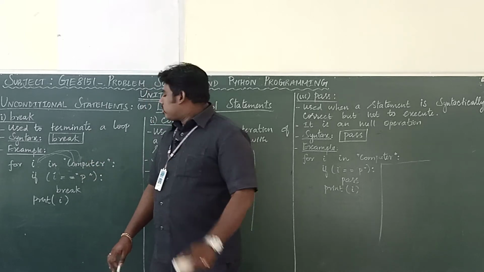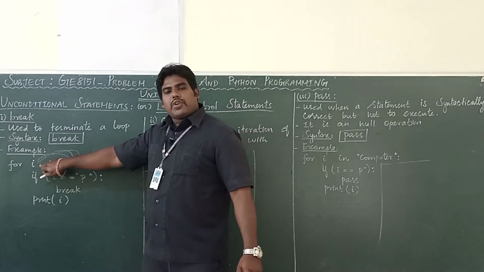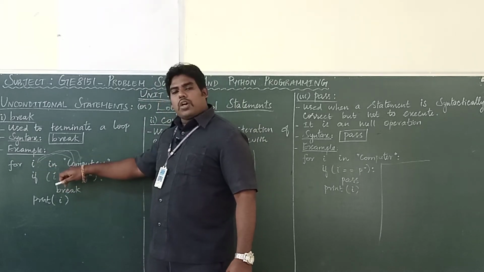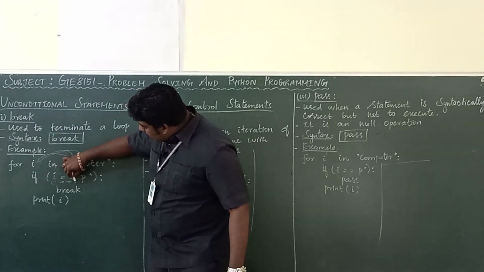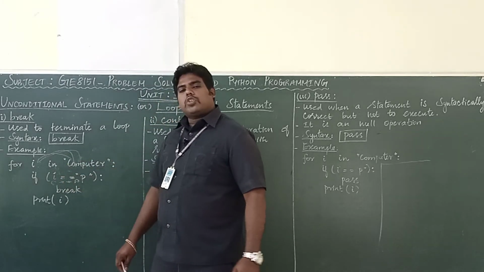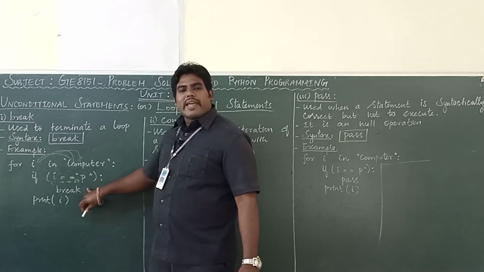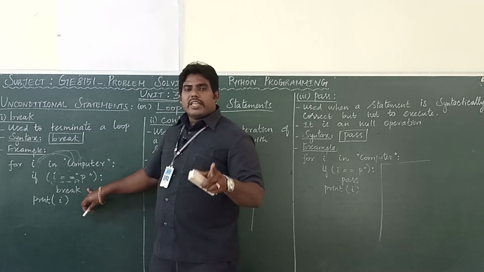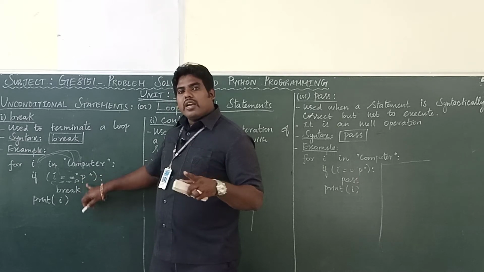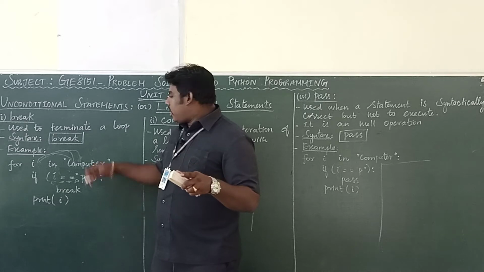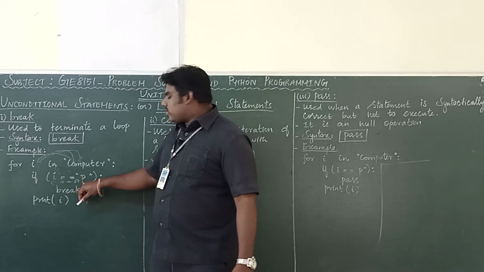Is it correct? So, see here, first for i in computer. What is the i value now? i is C now. So, here C equal to P. C equal to P, condition true? No. Condition is not true. So, this break cannot be executed. Already I told it works along with the conditional statement. So here is the if condition. It's mostly used inside the looping. See, inside the loop only we are using. So this condition is false.